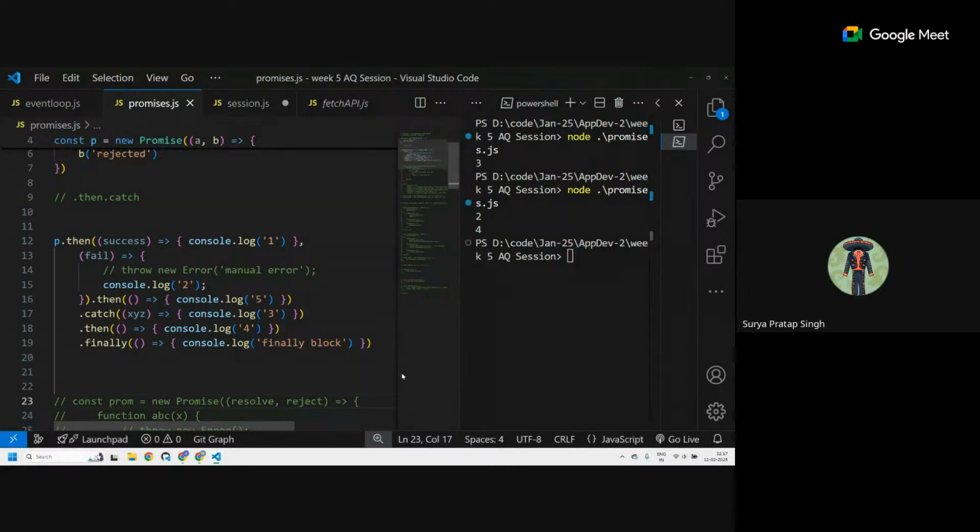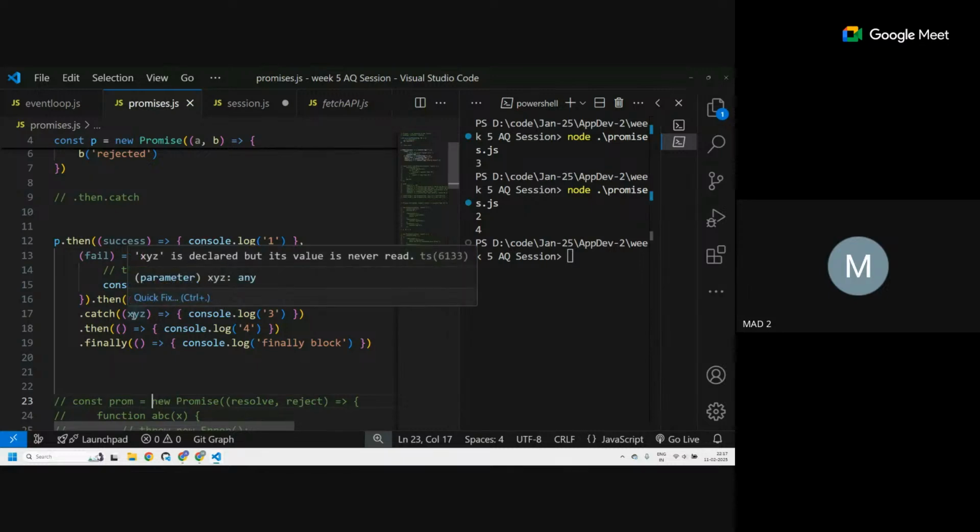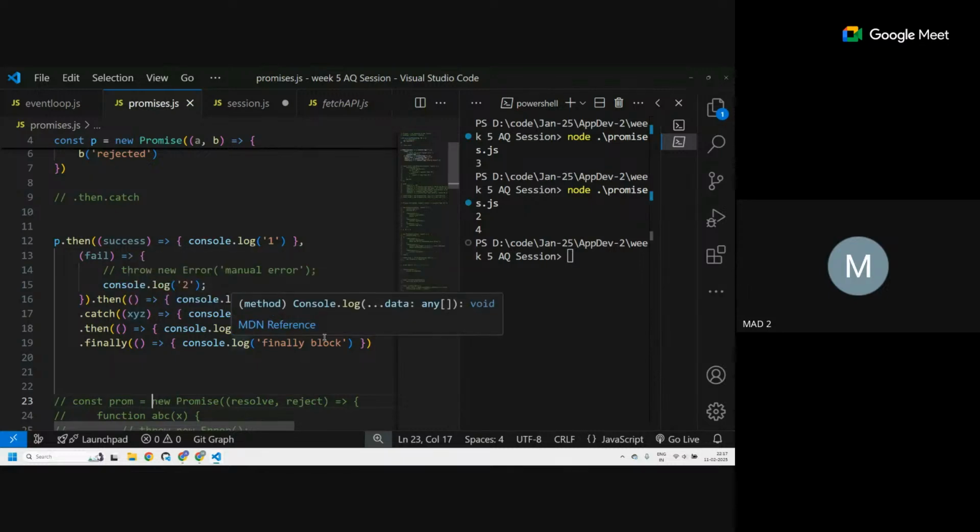What if I am not handling an error? Then will it also print the finally block? So suppose in the other case we were not handling, right? What happens if, let's see. Oh, if it's actually giving an error and not handling it. Yes, sir, I am asking that question.